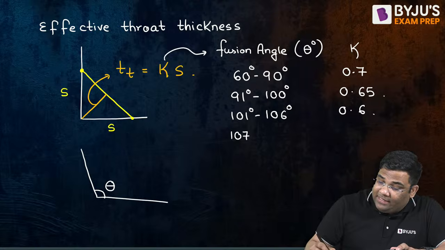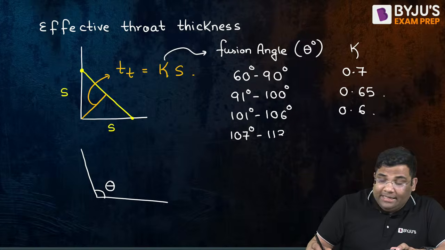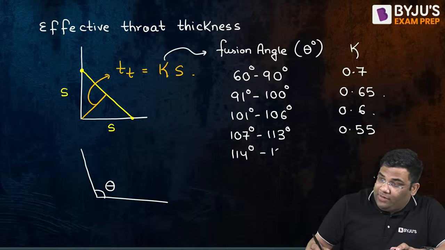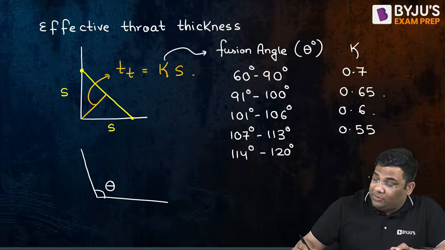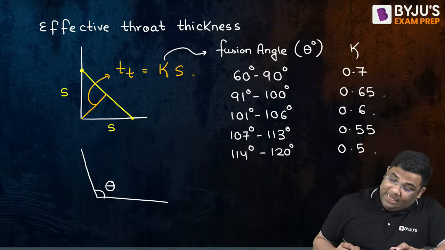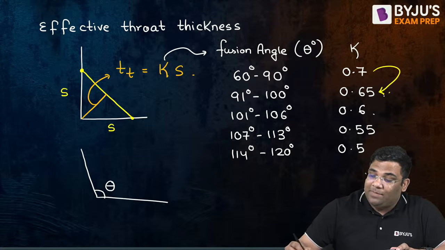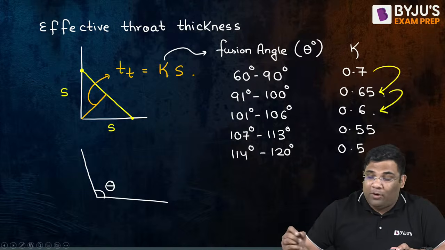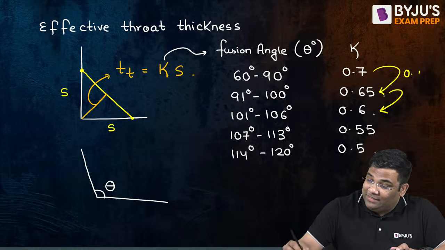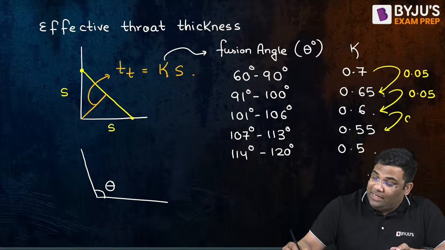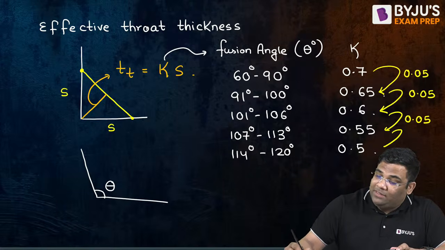Then 107 to 113 degrees, 0.55. Then 114 to 120 degrees, 0.5. You can see that K is decreasing by 0.05 each time. Like this, you can remember the table.